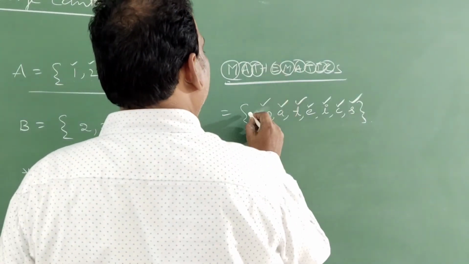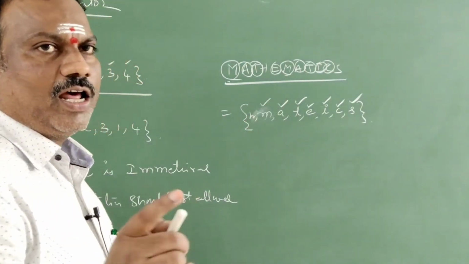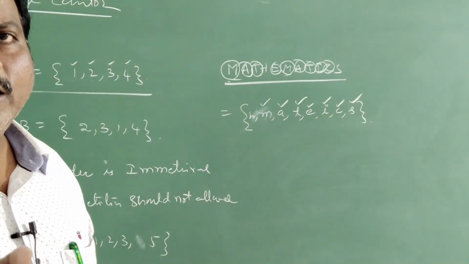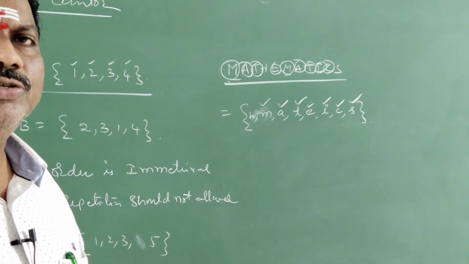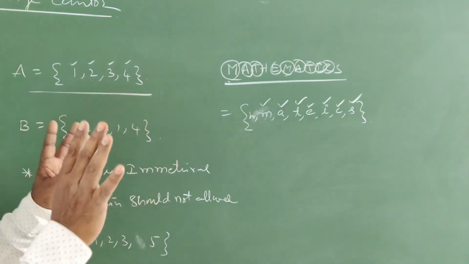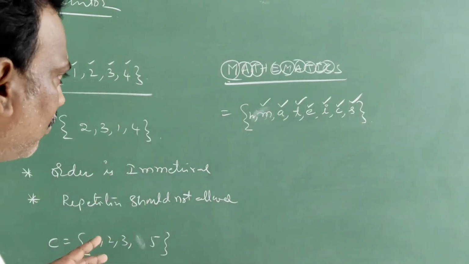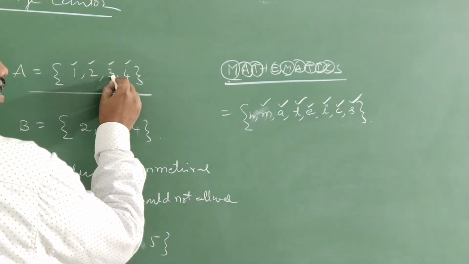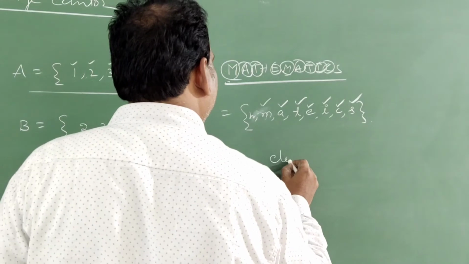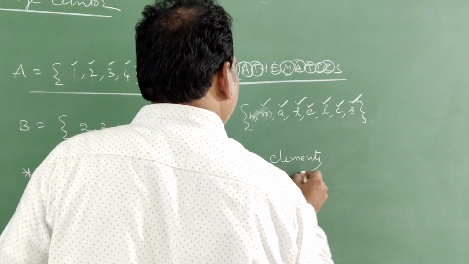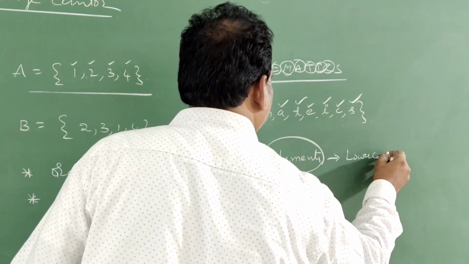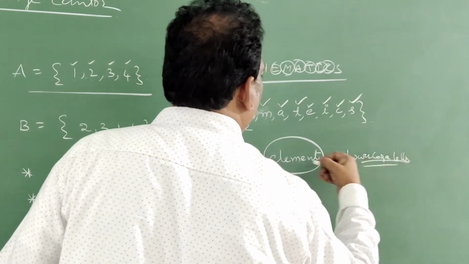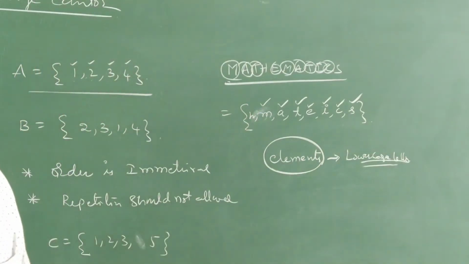Here H is also there, you can write H also. And also I told, order is immaterial, repetition should not be allowed. These two you have to remember. Clear, students? Now, the objects inside are called elements. Elements are always denoted by lowercase letters, meaning small alphabets. Sets are denoted with uppercase letters.